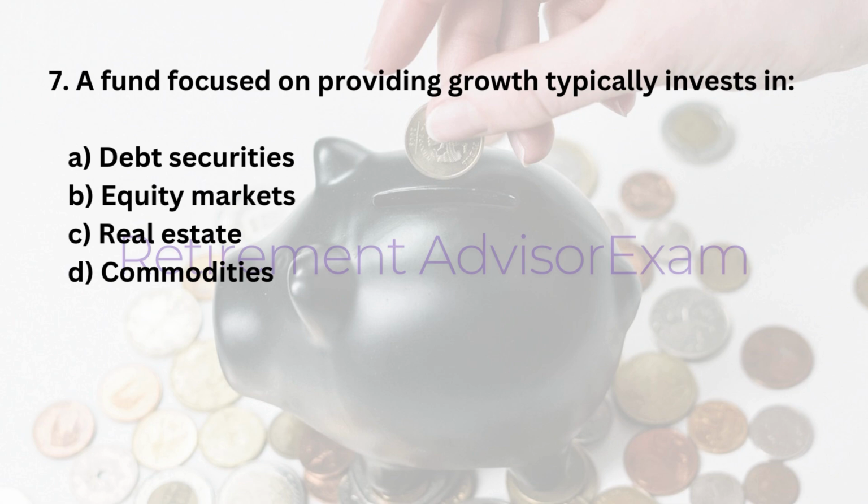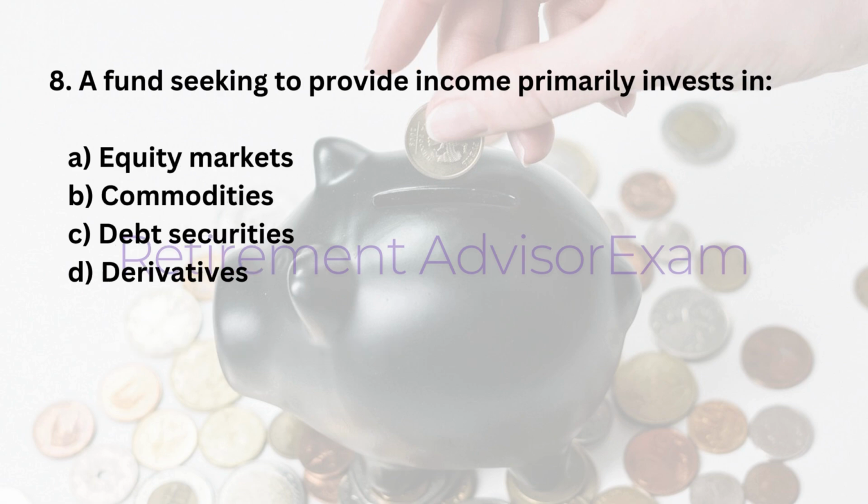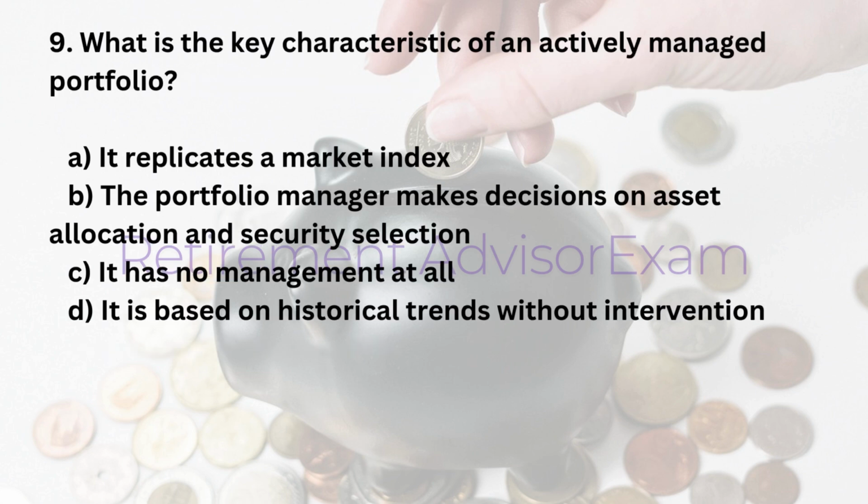7. A fund focused on providing growth typically invests in A. Debt securities. B. Equity markets. C. Real estate. D. Commodities. Answer: B. Equity markets. 8. A fund seeking to provide income primarily invests in A. Equity markets. B. Commodities. C. Debt securities. D. Derivatives. Answer: C. Debt securities.